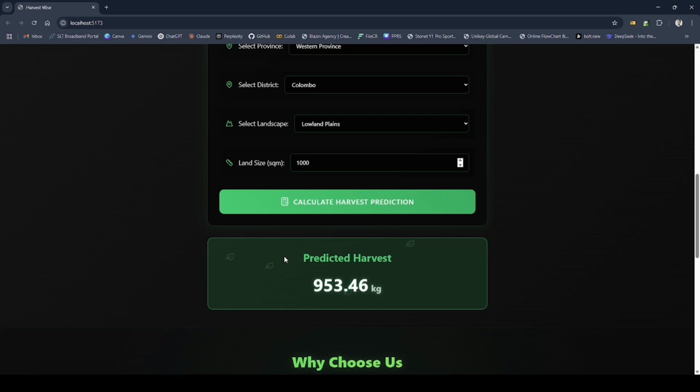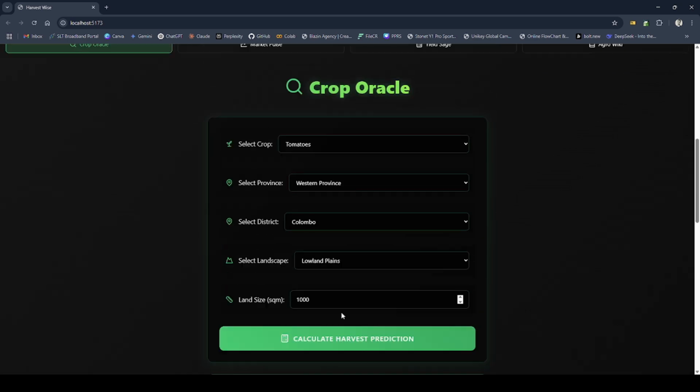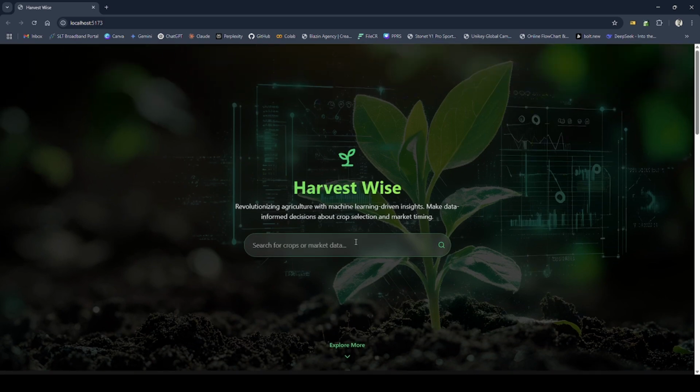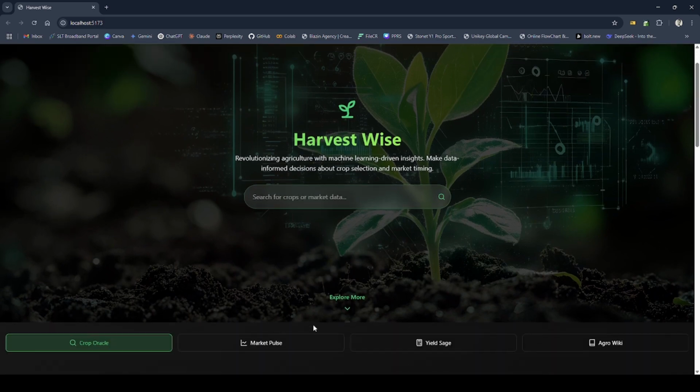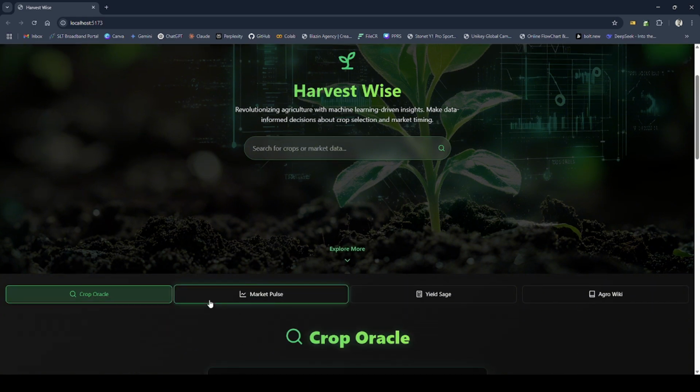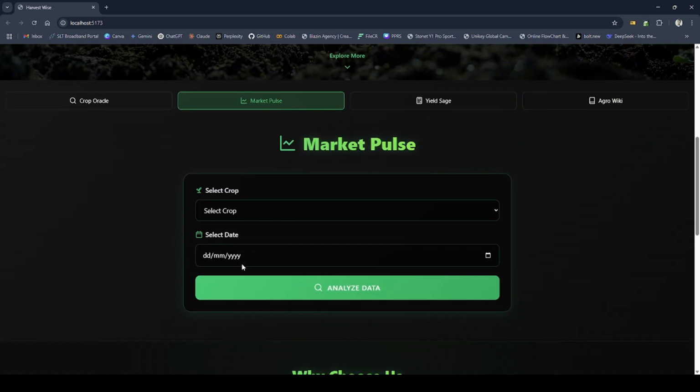Now the Market Pulse shows future price trends and demand for a selected crop. This helps users plan planting and selling decisions around market behavior.